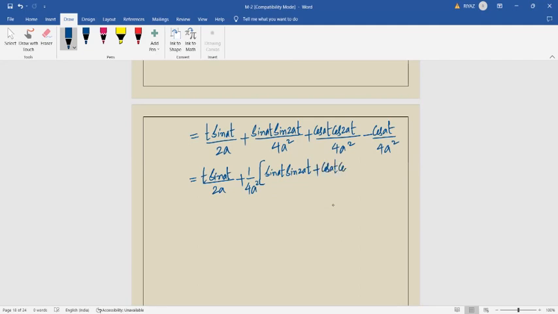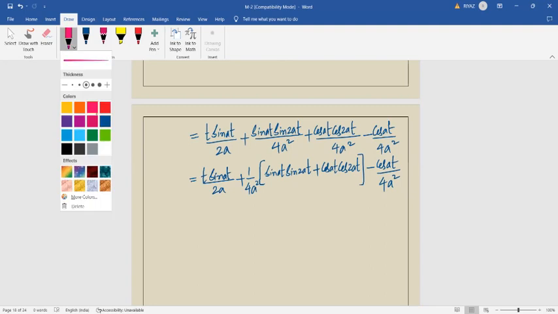I have read it out, whose expansion is it? Tell me. sin a sin b plus cos a cos b. It is the expansion of cos of a minus b.